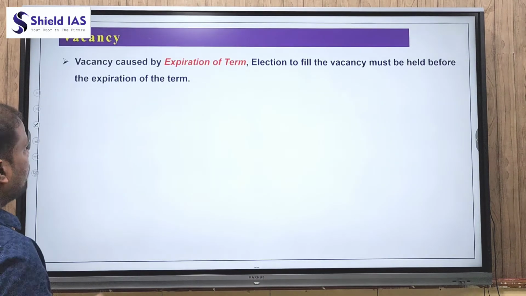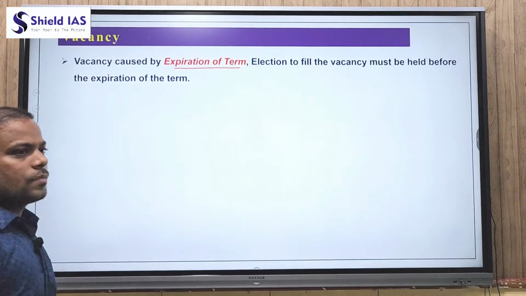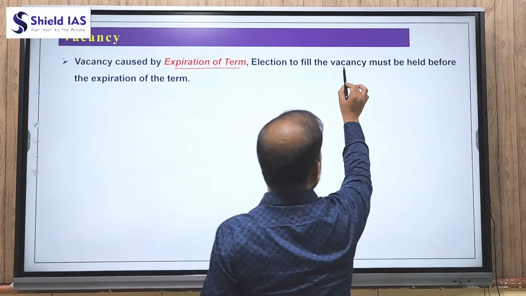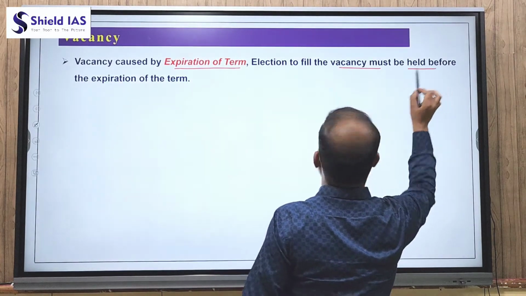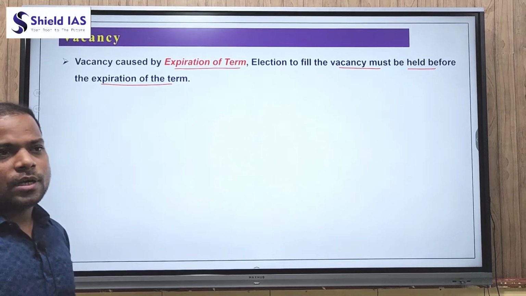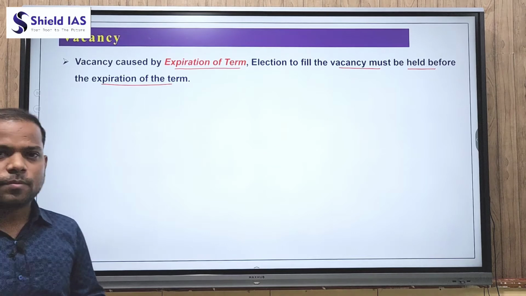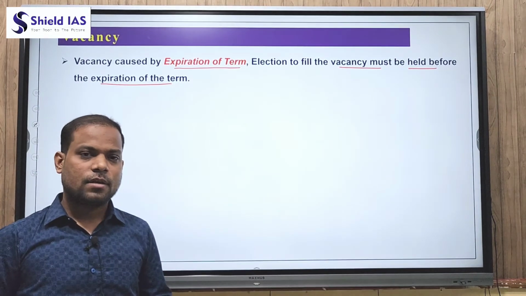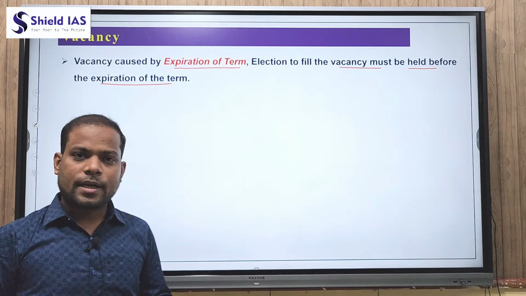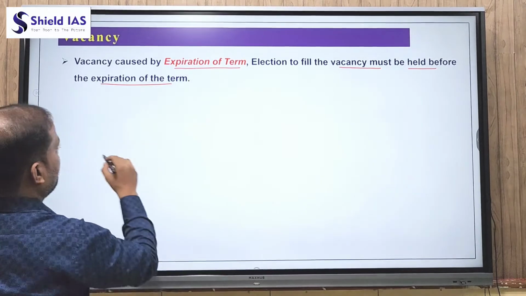Now if the vacancy is caused by expiration of the term, which means after 5 years, the election to fill the vacancy must be held before the expiration of the term. If the last date of the president's term is 25th July 2027, then 6 months before, an election must be held in both houses of the parliament.